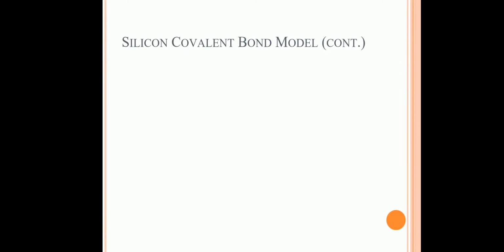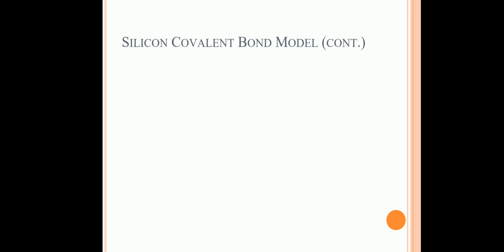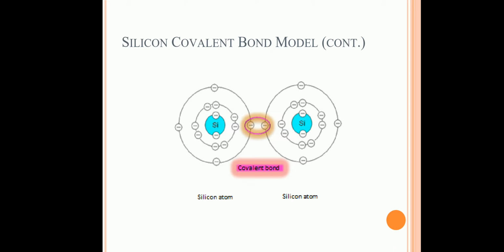Next we can see the silicon covalent bond model. If silicon forms a crystal, what will happen? We can consider a silicon atom. It consists of 4 electrons in the outermost shell, or we can say that the valence electrons are 4 for silicon. Then every silicon atom will try to make a covalent bond with the nearest 4 silicon atoms to form a stable state.